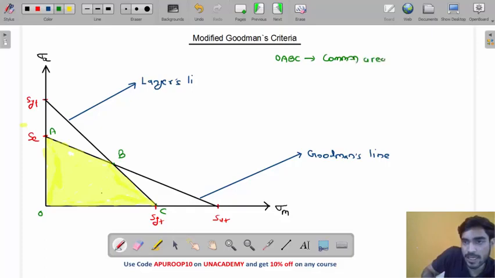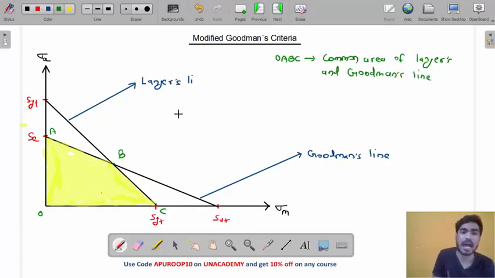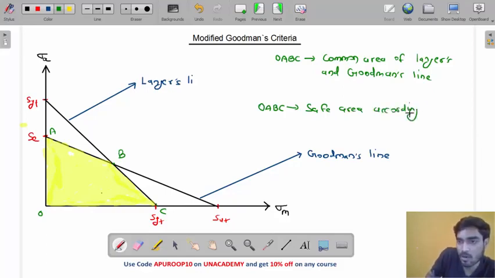OABC is the common area of Langer's and Goodman's lines. So this is the safe area according to the modified Goodman's criteria. Okay. OABC is the safe area according to the modified Goodman's criteria.